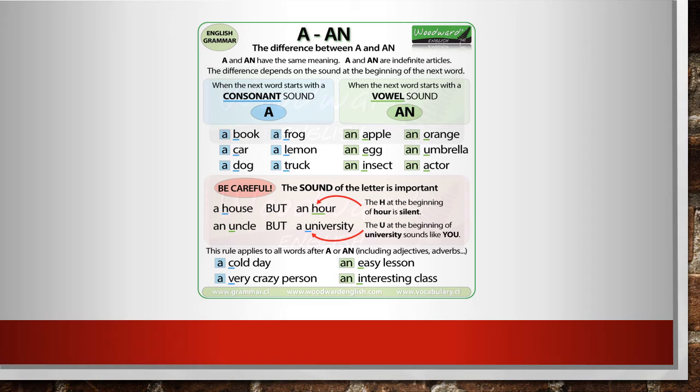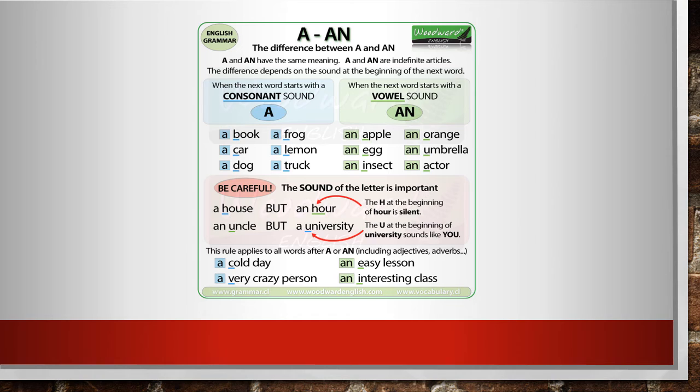The last examples we have deal with the fact that it doesn't really matter if the object that we're talking about comes with an adjective. Remember that in English, adjectives and nouns are switched. So instead of saying things like día frío, we say frío día. Instead of saying una persona muy loca, we say una muy loca persona, so on and so forth. So we end up with things like cold day, very crazy person, easy lesson, etc.